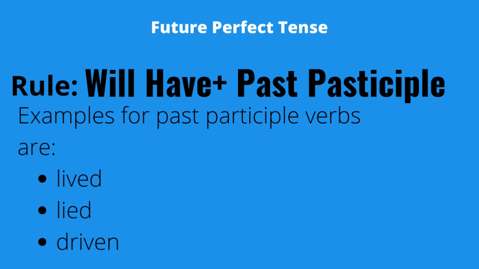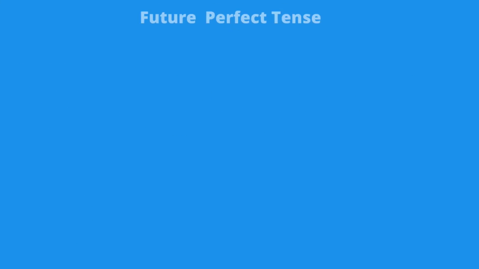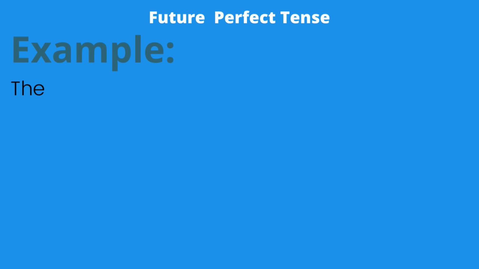Future perfect tense. The rule for future perfect tense is will have plus past participle. So I will have gone by then. I will have driven off by then. So keep in mind, for past participles, it's not always different. It can also be like lived, lied, because they don't have anything else.